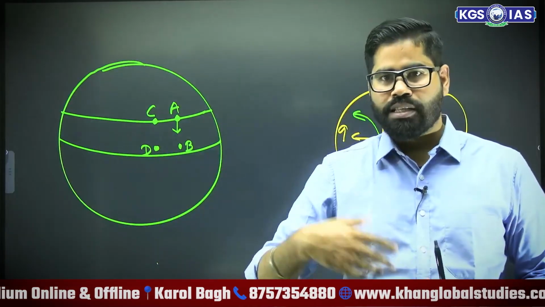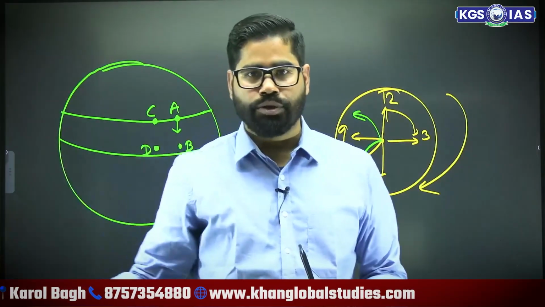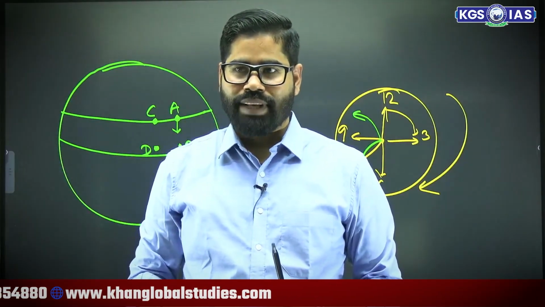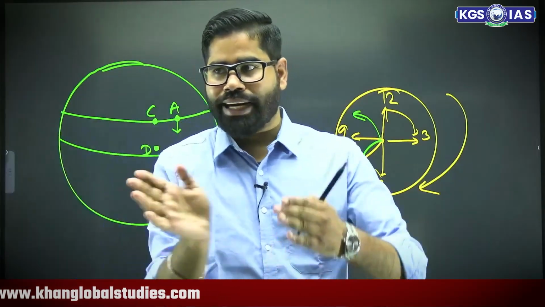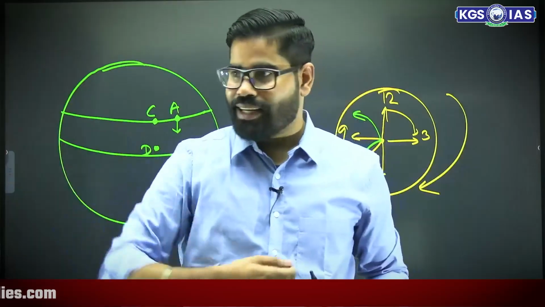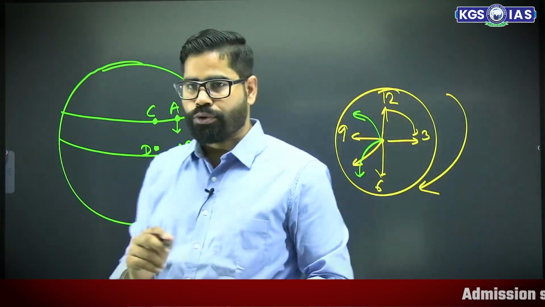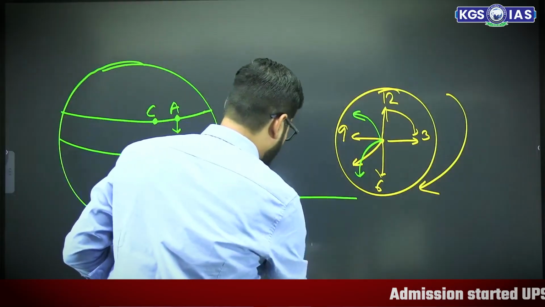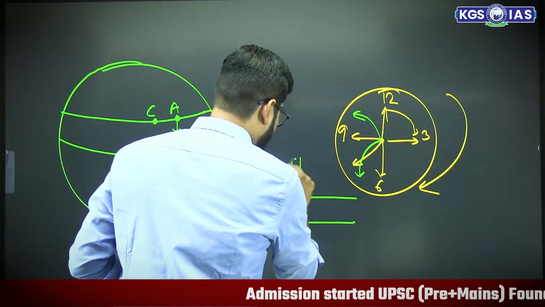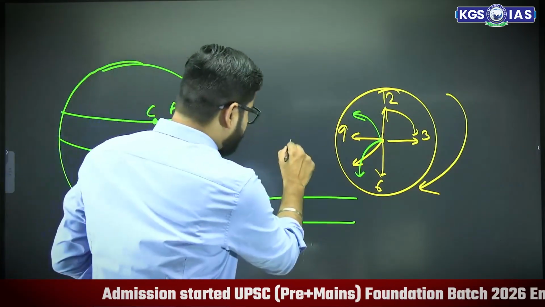And just to give you an idea, suppose you are moving in a train and you throw water in front. You will find that it is taking a turn. If you are throwing it in front also, you will find that it goes backward actually. Suppose you are in a train, the train is going like this, and you are throwing water in this direction. Will it reach this point?